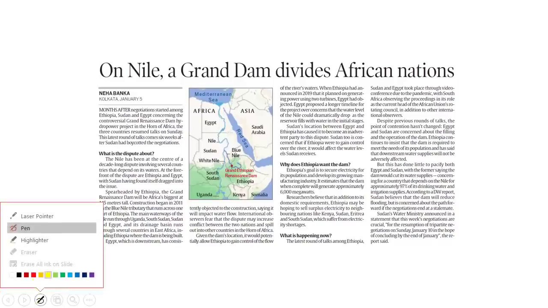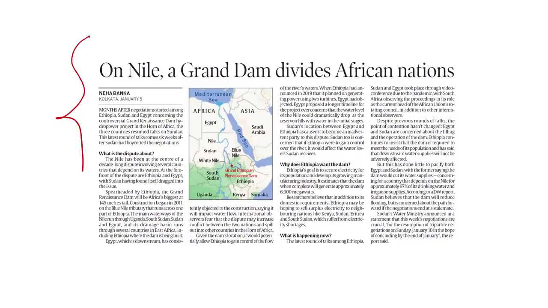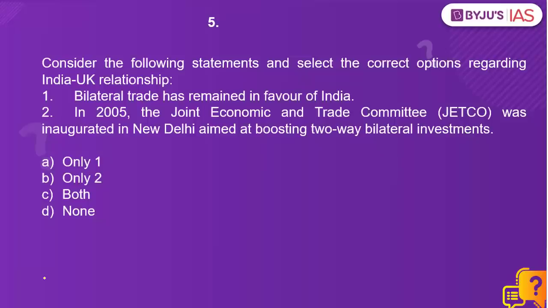What is the context? The context is this newspaper article in today's Indian Express. There is a dispute because of the Grand Renaissance Dam, which is spearheaded by Ethiopia. And on this dam, there is a dispute between Ethiopia and primarily Egypt. So that is why a question on River Nile may be asked in your examination. Now let's look at question number 5.